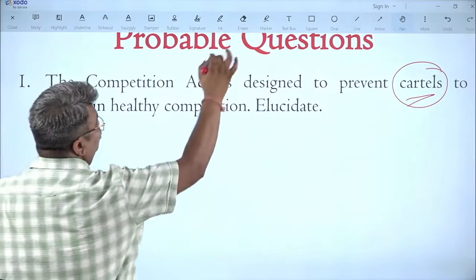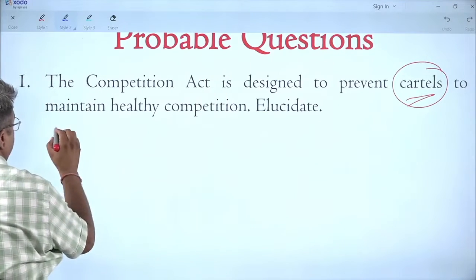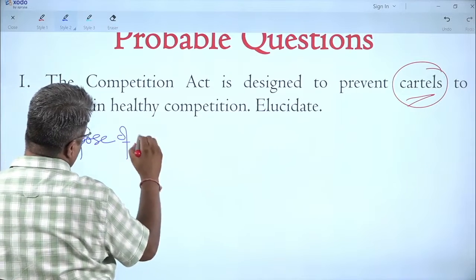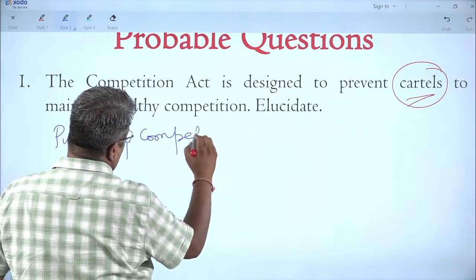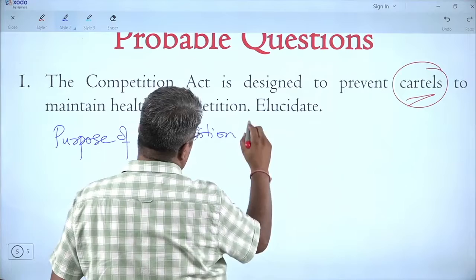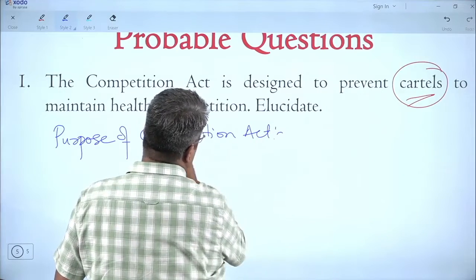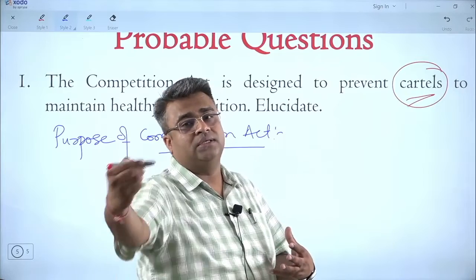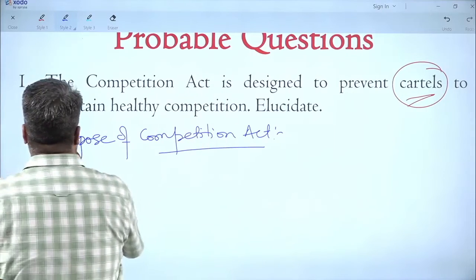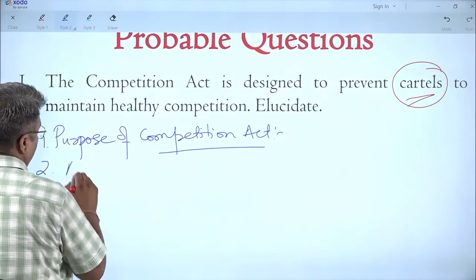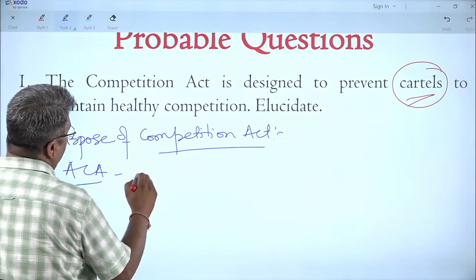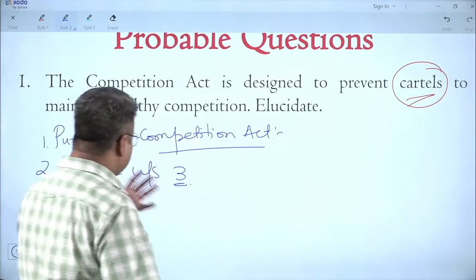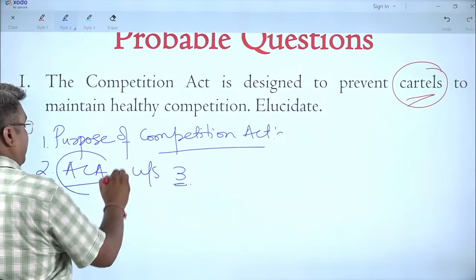In every question of Competition Act, I advise you should specifically mention the purpose of the Competition Act, which means maintain healthy competition. Because the benefit of healthy competition goes to the customer actually. Then explain anti-competitive agreement given under section 3 of this act, and then explain the elements of anti-competitive agreements.